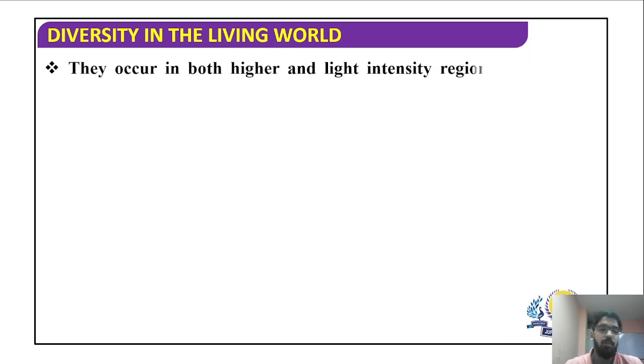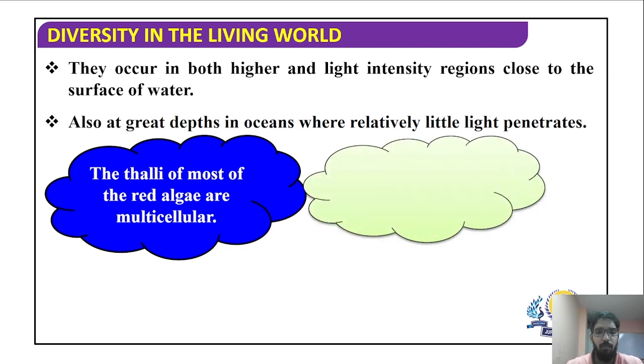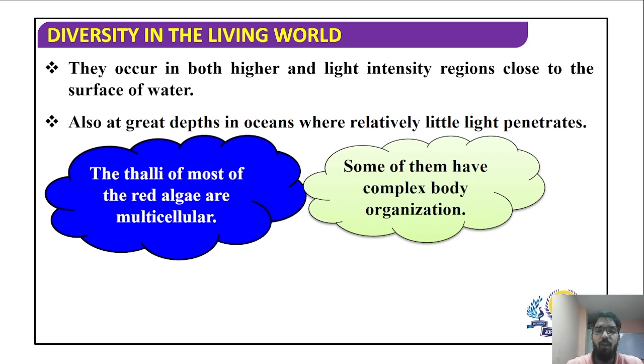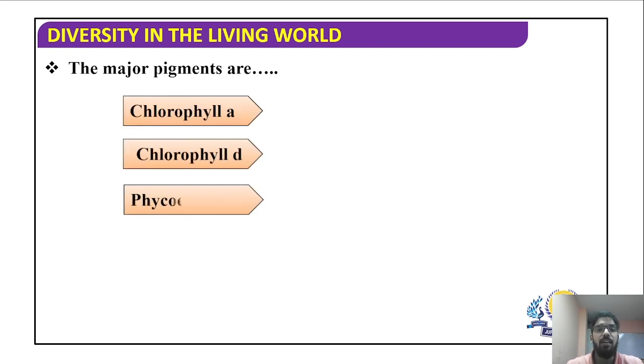They occur in both high light intensity areas, which is close to the surface of the water, and in great depths in oceans as well, where very little light penetrates. The thallus of most red algae is multicellular, so they are generally multicellular forms. Some of them have complex body organizations as well. The major pigments here are chlorophyll a, chlorophyll d, and phycoerythrin.